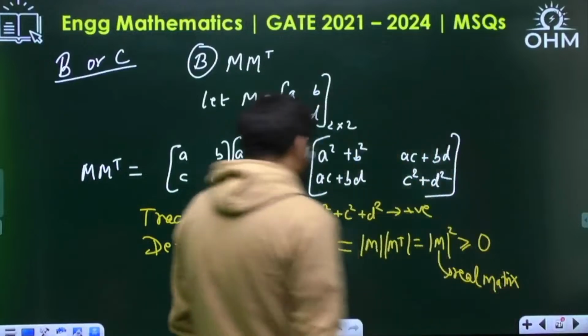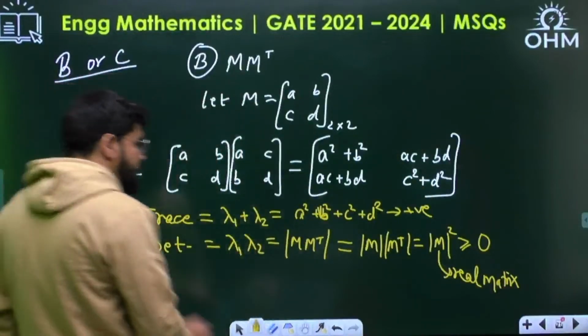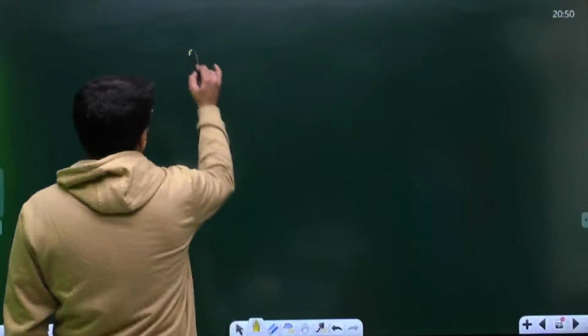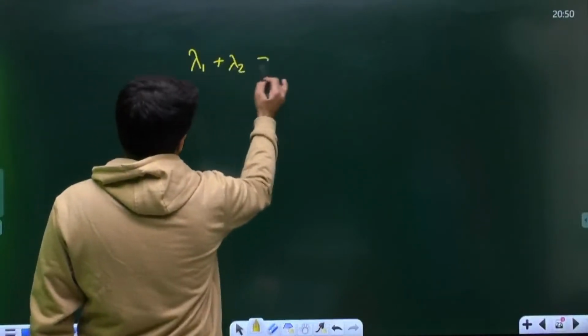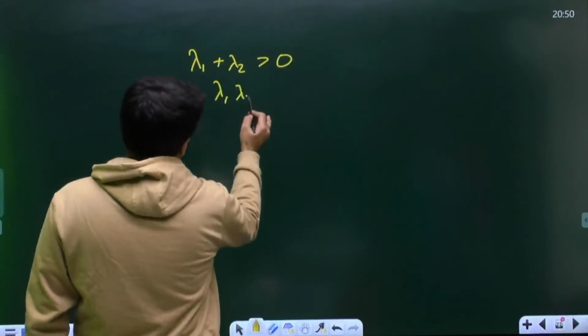Now you see, what do I say? The sum of eigenvalues is positive. The product of eigenvalues is also positive.